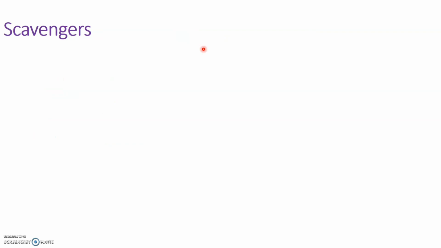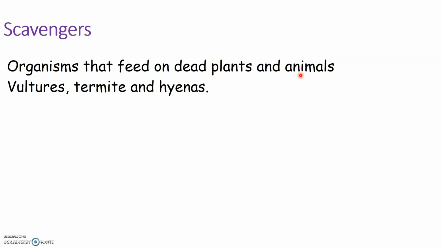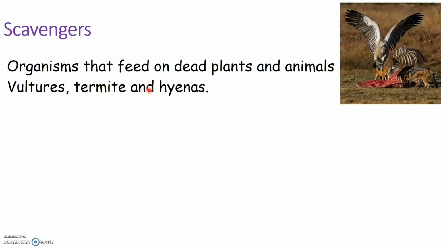So scavengers are organisms that feed on dead plants and dead animals. Some of the examples of scavengers are vultures, termites, and hyenas. As you can see here in the picture, there is a vulture here that feeds on dead animal. So such organisms that feed on dead plants and dead animals are known as scavengers.